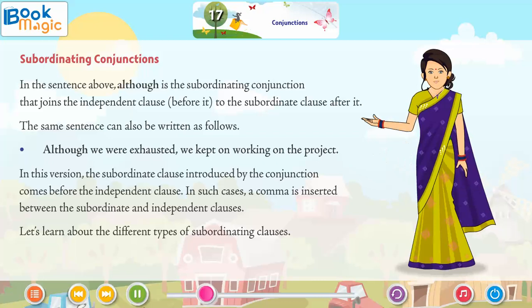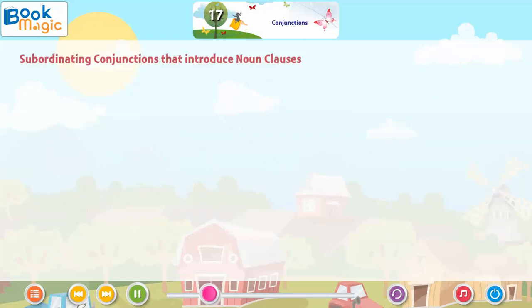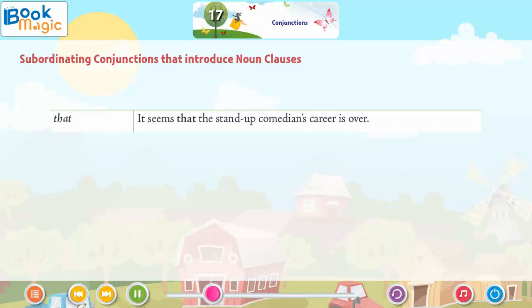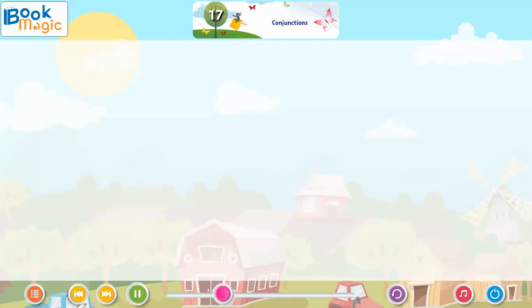Let's learn about the different types of subordinating conjunctions. Subordinating conjunctions that introduce noun clauses. That: It seems that the stand-up comedian's career is over. If, whether: Jyoti asked Sanjay if he was ready to leave. We want to know whether you like our proposal or not.